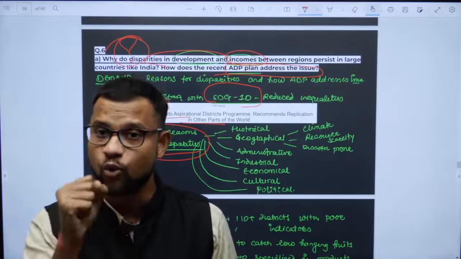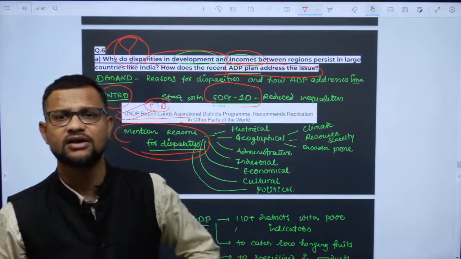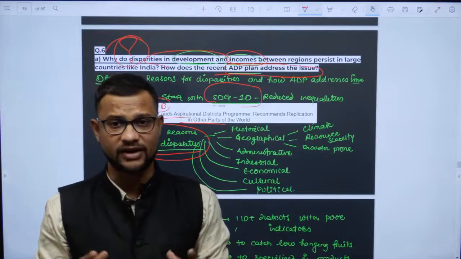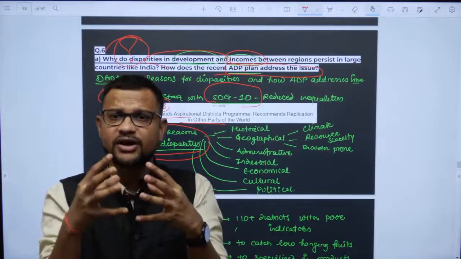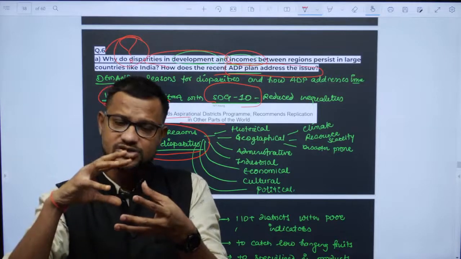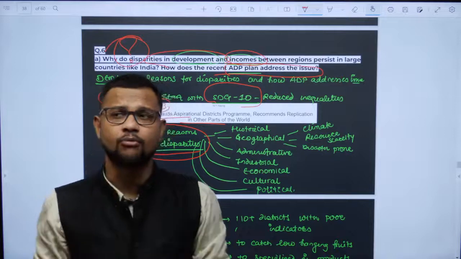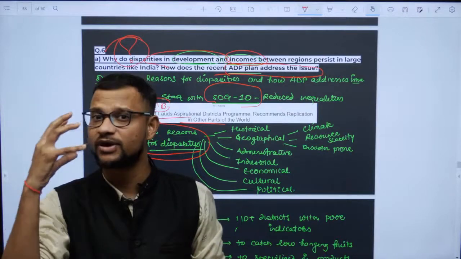Now the reason why this disparity still exists is simple: there are natural and man-made factors. Natural factors like the inherent limitation of determinism, for example if the region is hilly or tribal or difficult, or there are more disasters over there, that makes it difficult to develop further.